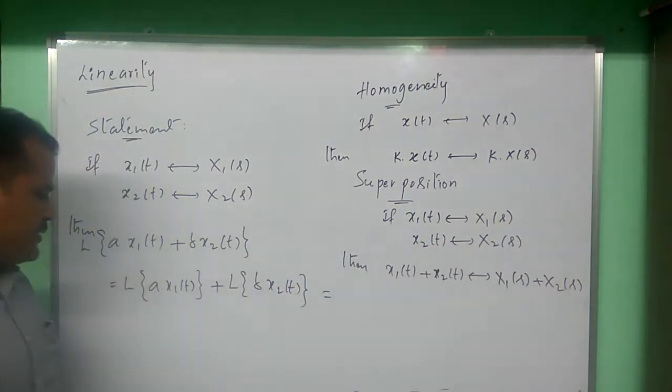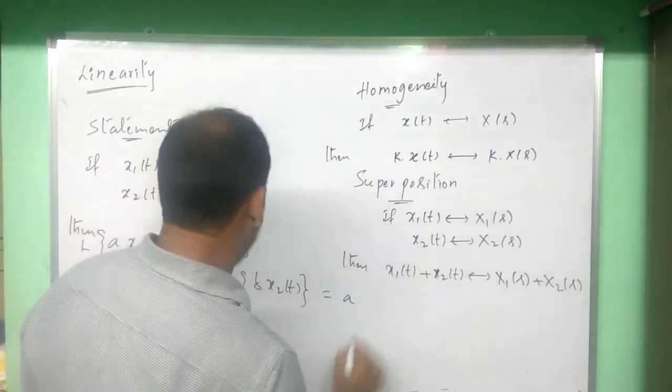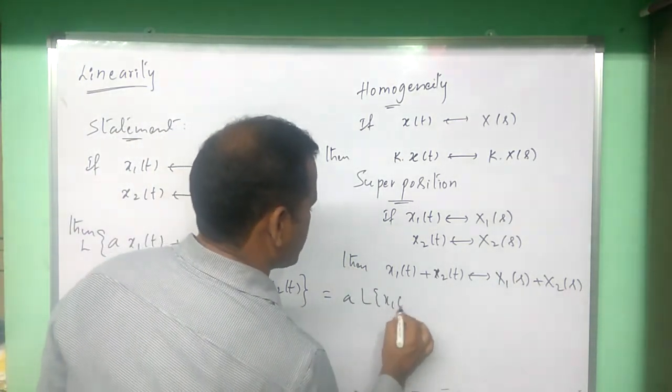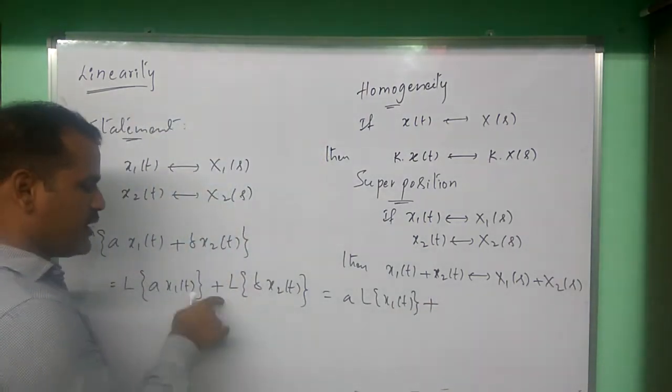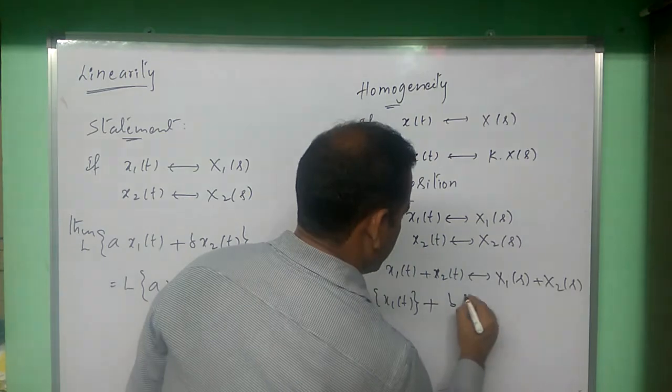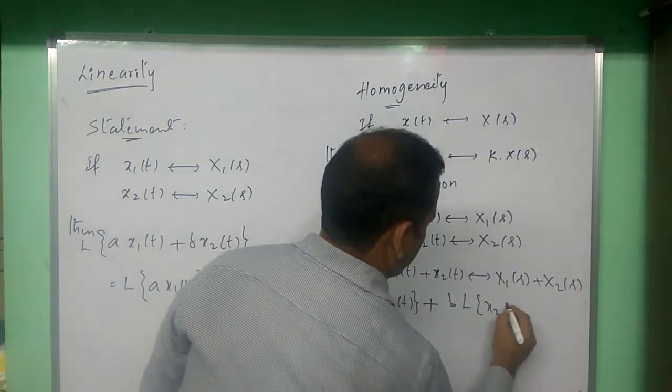That is equal to, the constant we can take outside. So a into the Laplace transform of x1 of t, plus b, the constant we can take outside, so b into the Laplace transform of x2 of t.